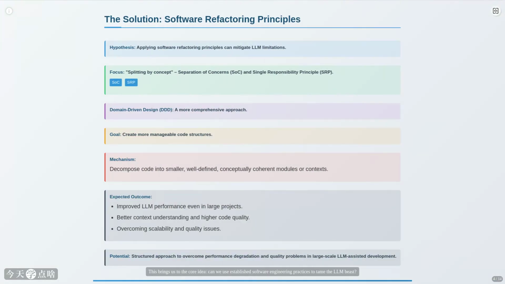This brings us to the core idea. Can we use established software engineering practices to tame the LLM beast? Specifically, we're looking at principles like separation of concerns, single responsibility principle, and domain-driven design. The hypothesis is simple. By breaking down the code into smaller, well-defined, conceptually coherent pieces, we can make the LLM's job easier. It's about building a scaffold for the LLM to work within. We expect this structure to help maintain context, improve code quality, and ultimately make LLMs more effective in large-scale development.